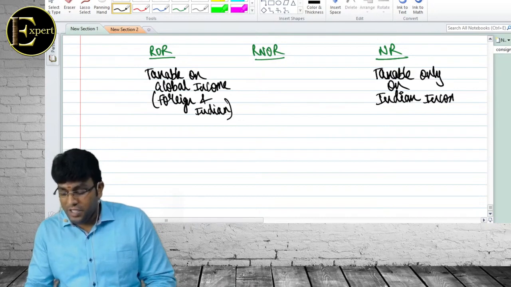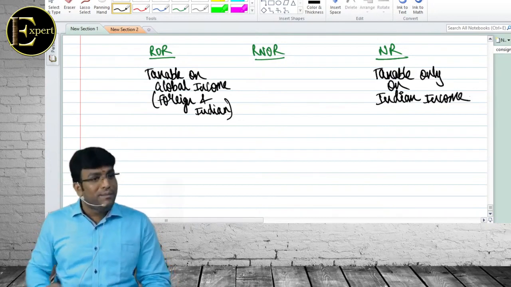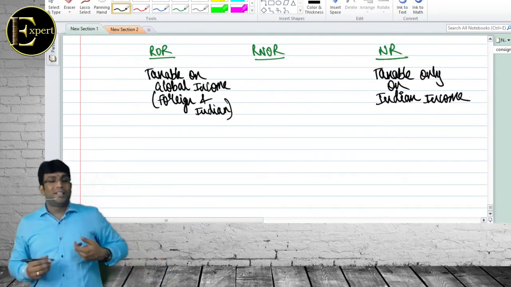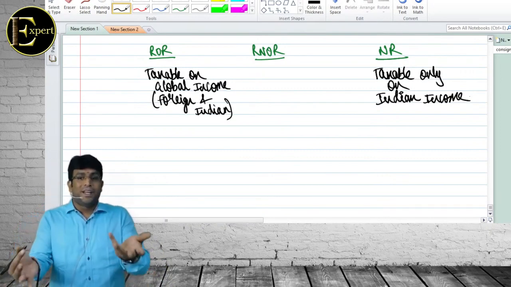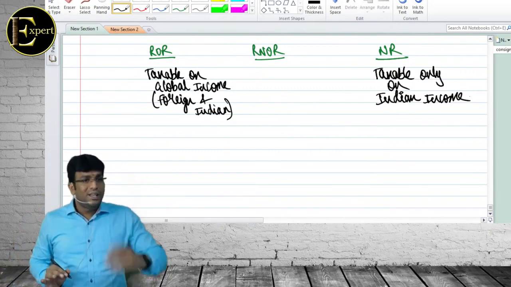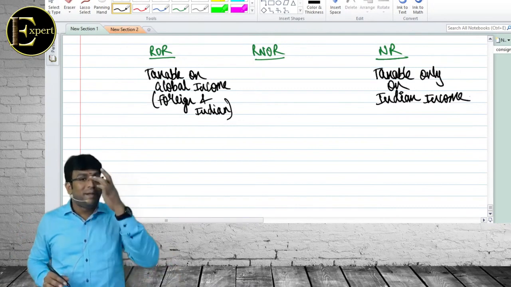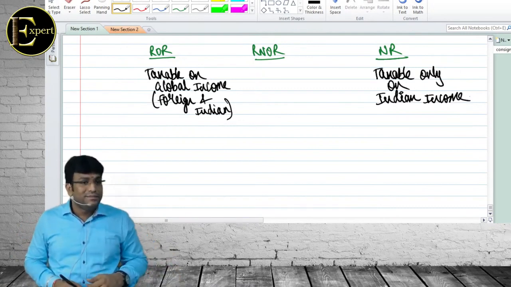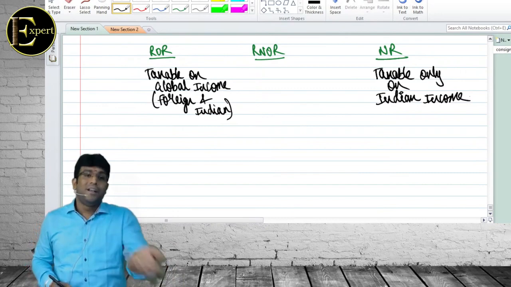Chris Gayle, a West Indies player, is coming to India making money in India. Let me honestly tell you that Chris Gayle is a non-resident. He cannot satisfy any basic condition. Correct, my dear friends? 60 days he might satisfy, but last 4 years he will not satisfy 365. If he is coming for IPL also, he will come only for 90 days in a year.